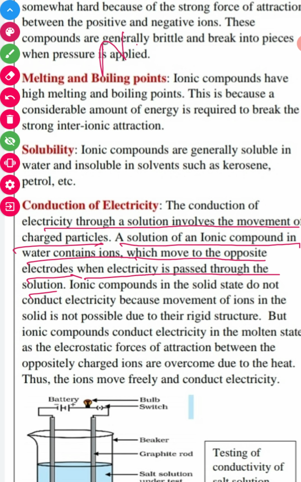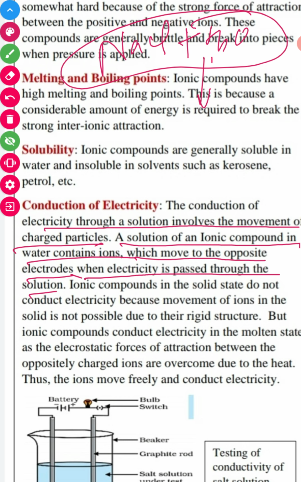If we take a salt solution, let's say NaCl in water, and electricity is passed through it, the ions move to the oppositely charged electrodes, right? It means if NaCl dissociates into Na plus and Cl minus, the Na plus moves to the negative electrode and the Cl minus moves towards the positive electrode. This is the right meaning of that.